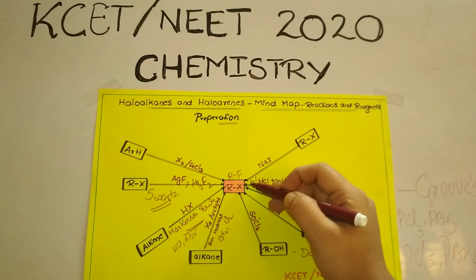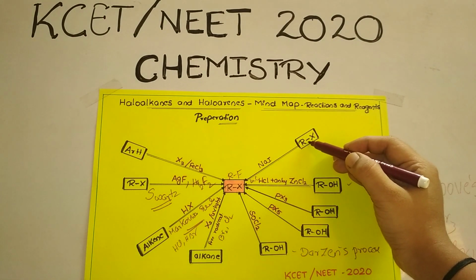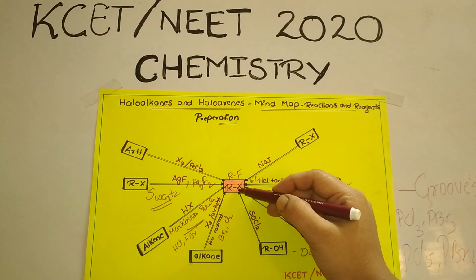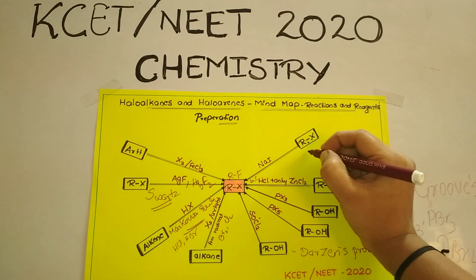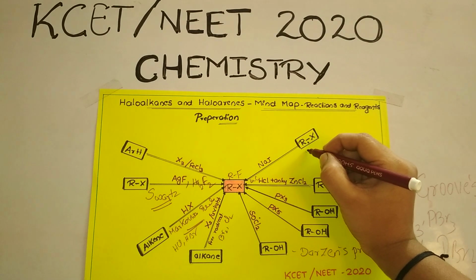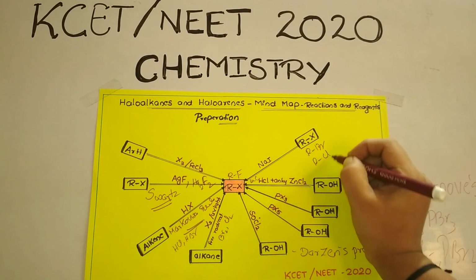Yes. Similarly, you could find another reaction here. Just observe, we have an alkyl halide and we are preparing an alkyl halide again. We can take any alkyl halide except alkyl iodide. See here, if I take RBr, alkyl bromide, I can take RCl.